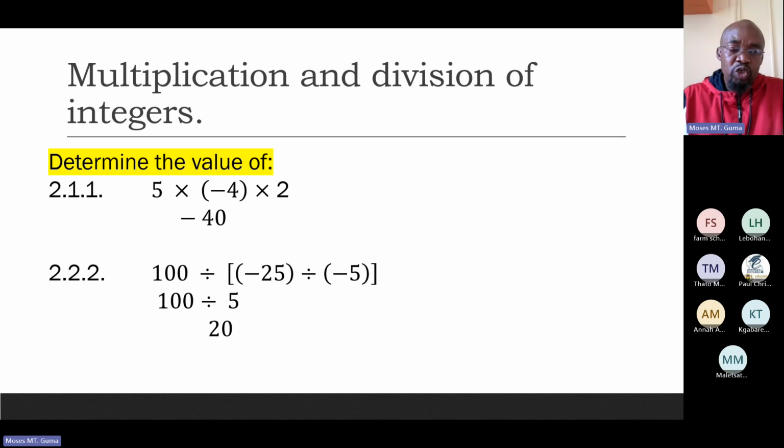Now I can actually divide 100 by that positive 5. There you go. You see where the positive 5 comes from? I can hear everyone saying, yeah. The answer would be a positive 20. Beautiful.